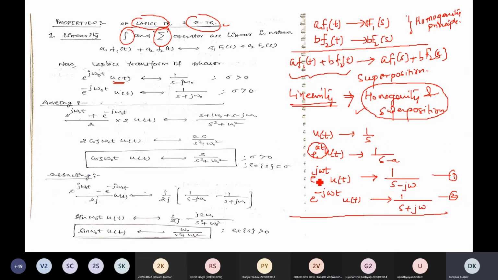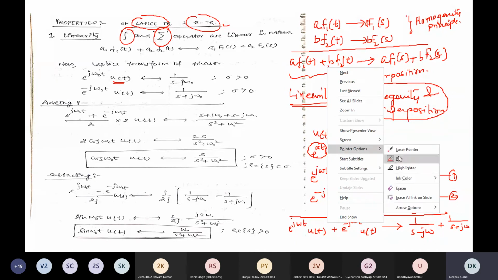If you add these terms in the time domain, e to the power j omega t u of t plus e to the power minus j omega t u of t, the Laplace transform will also be added: 1 by s minus j omega plus 1 by s plus j omega. Now you can take u of t common in these two terms. What will be the term?